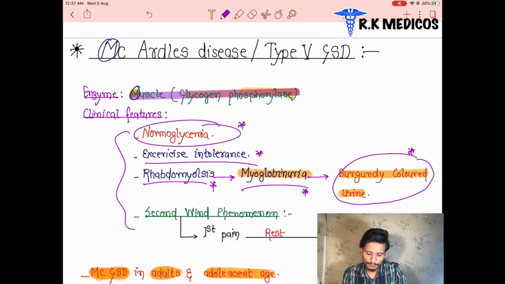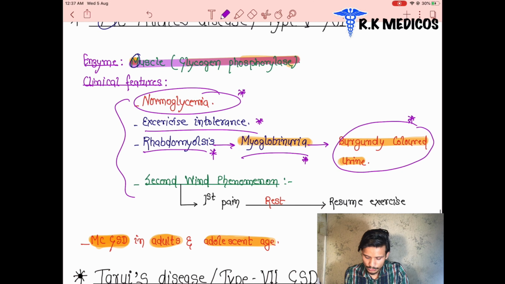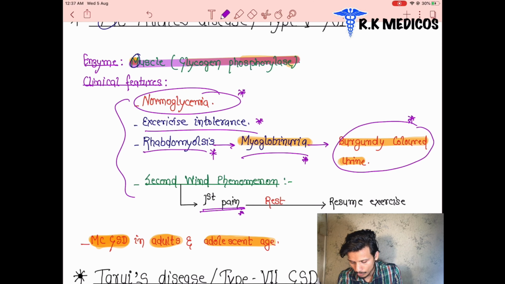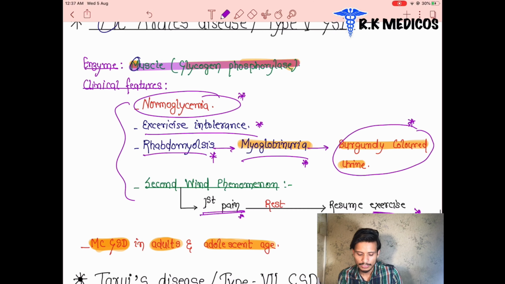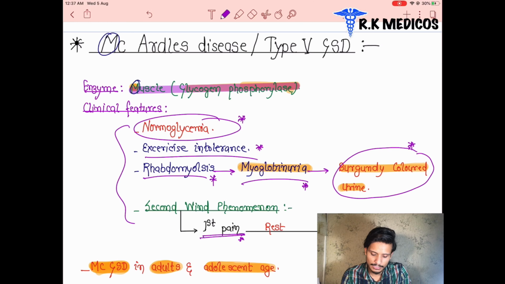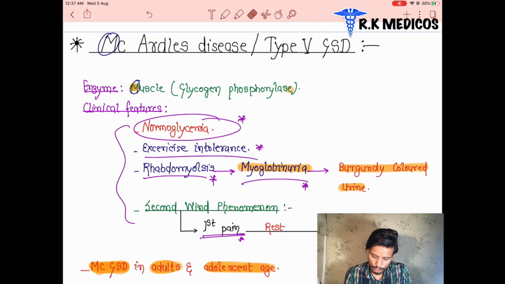And the second wind phenomenon: if the patient first has pain, and after that goes to a resting condition, they can then resume exercise more easily. So these are the main characteristic features of McArdle's disease, the type 5 glycogen storage disorder. The enzyme deficient here is glycogen phosphorylase. You have to know by heart which enzymes are deficient in these diseases, and it is very important for us to know about it.